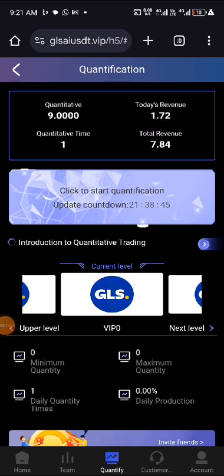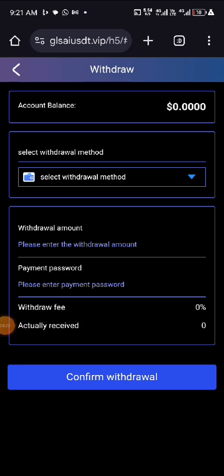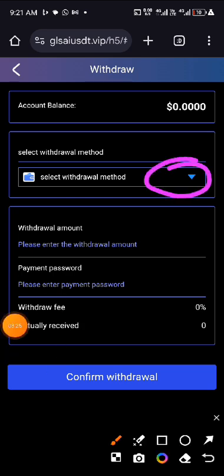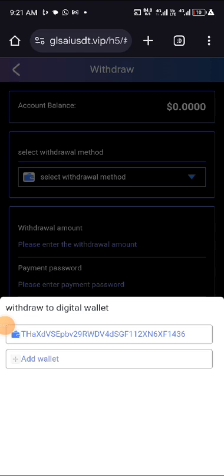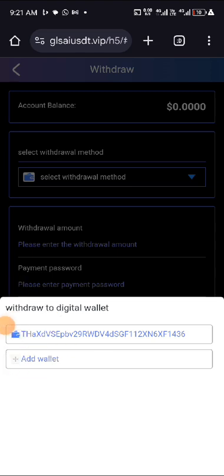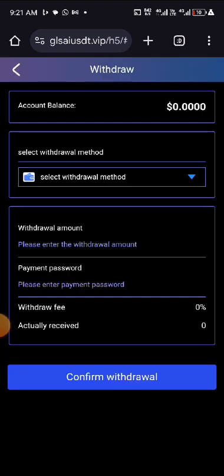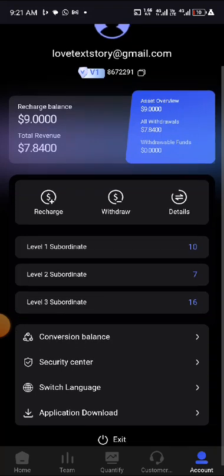Then you can go to your withdrawal section and click on withdraw, click select to add the wallet you want to withdraw to. Input your USDT TRC20 wallet address and make your first withdrawal. So that is how the platform works.